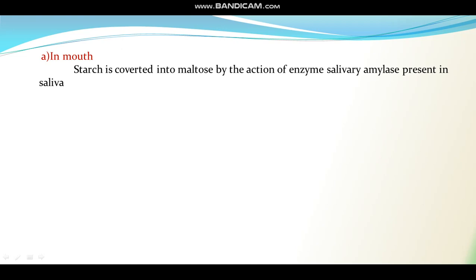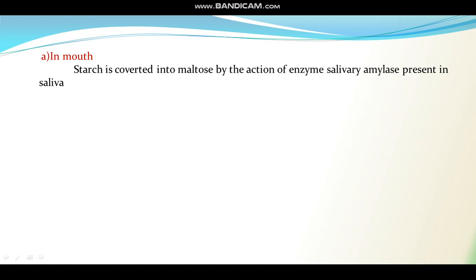You have to be careful here, children, that the food that we are consuming consists of proteins also, fat also, along with starch. But this salivary amylase is acting only on the starch component of the food. And that too, it is not causing complete digestion of starch. It is only digesting starch partially.